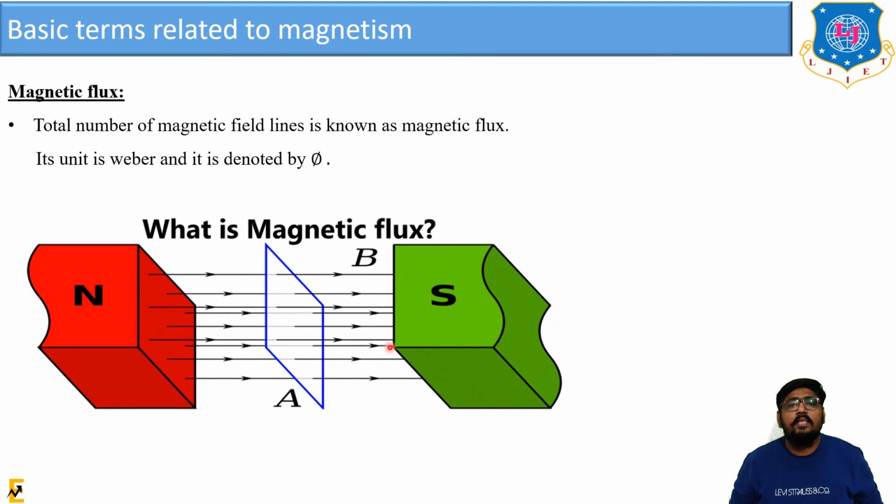Let us call that area A. The number of field lines passing through that area, per unit area of 1 meter square, is known as the flux. As you can see in the figure, there are a number of field lines indicated from north to south.